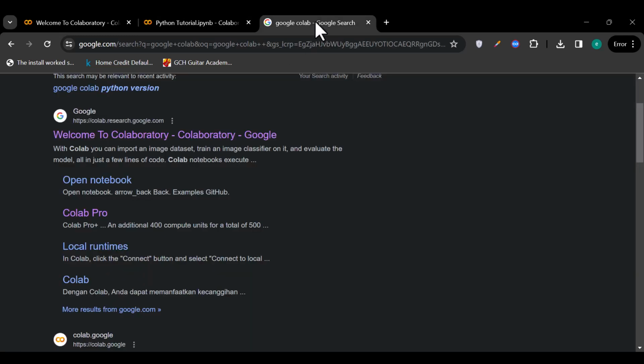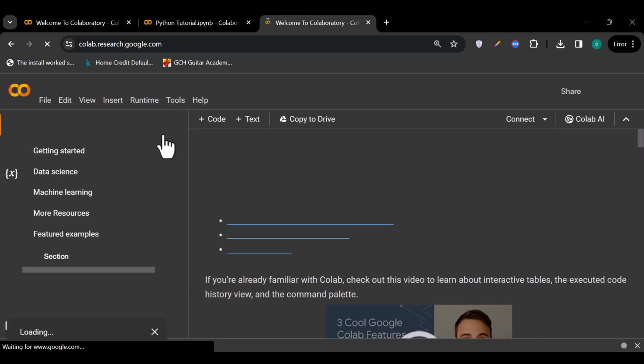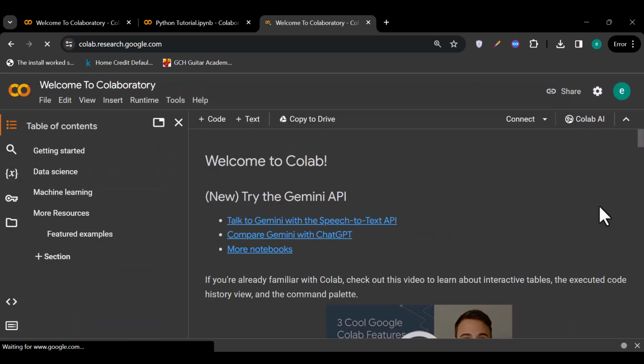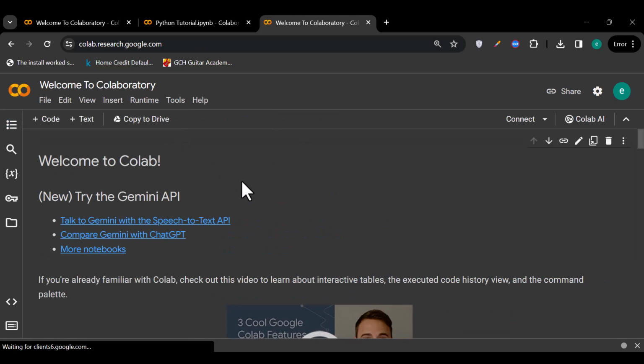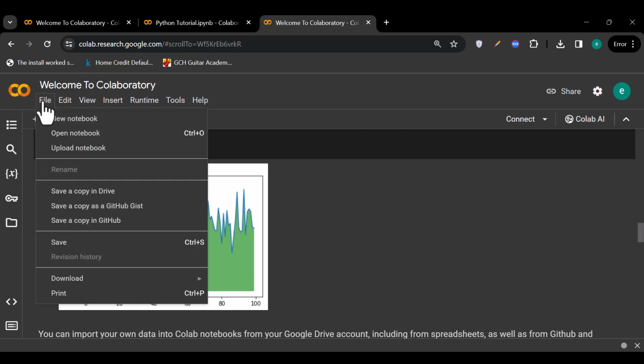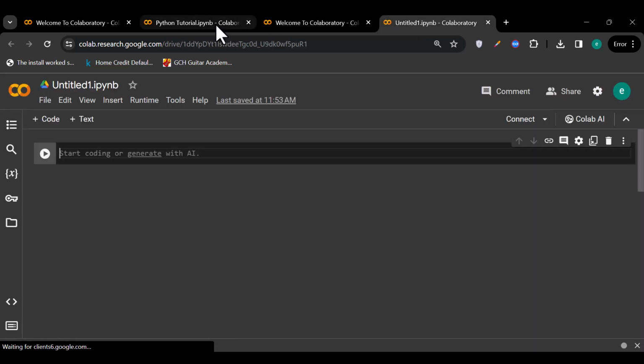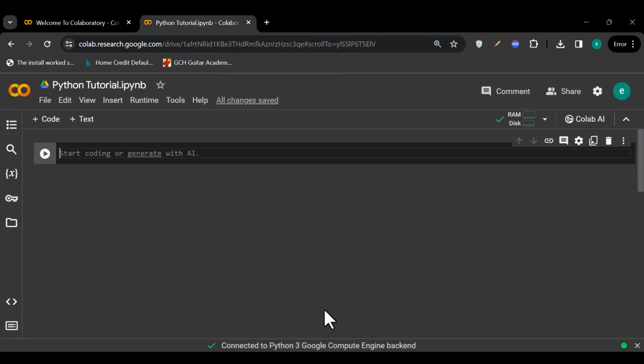For you guys to create a Google Colab account, you only need a Gmail address and a Google account. So you can come here, and this will basically lead you to the Google Colab site. And for you to start writing code, you only need to come here to File and create a new notebook. The way code runs in these, which are called notebooks, is sort of different from the way it works in text editors.